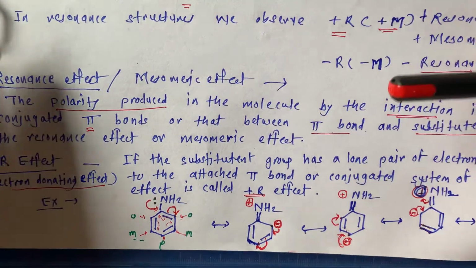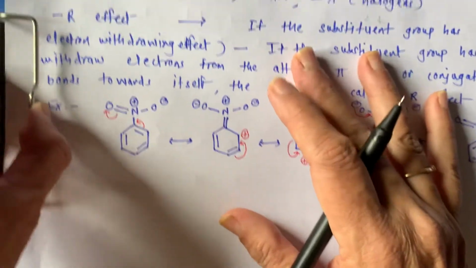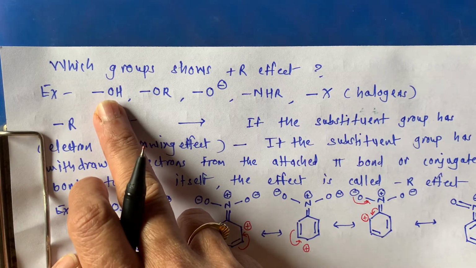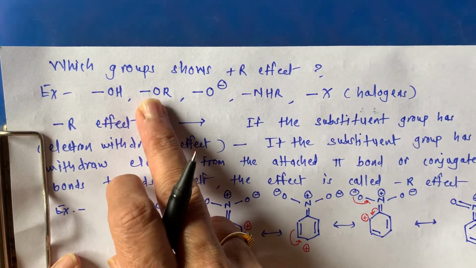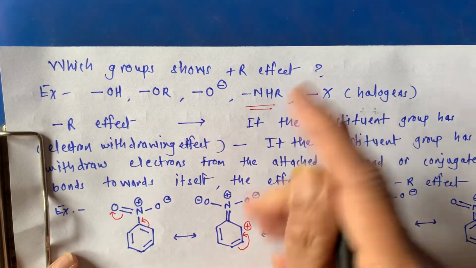Now we will see which groups donate electrons. Those groups are minus OH, minus OR, minus O minus, minus NHR. Means what?